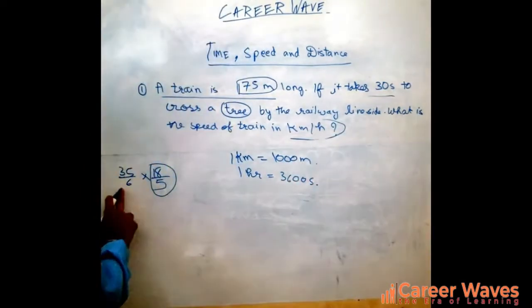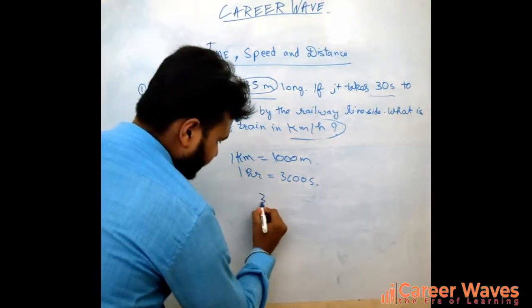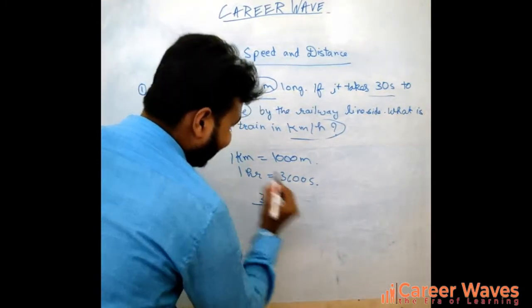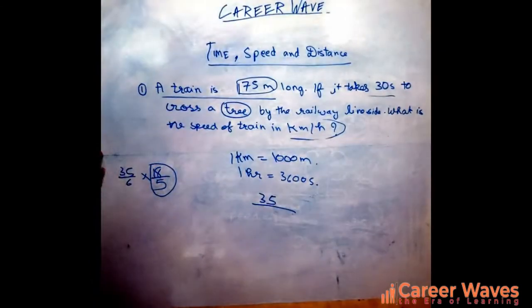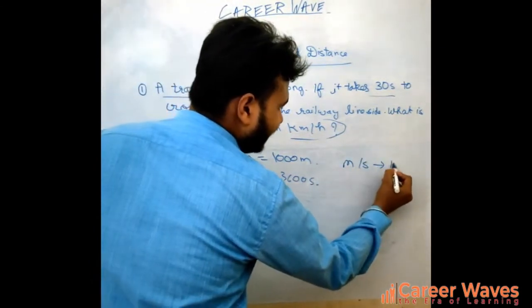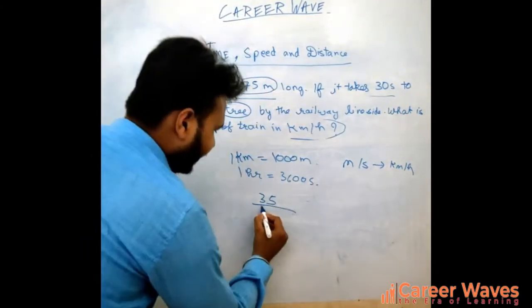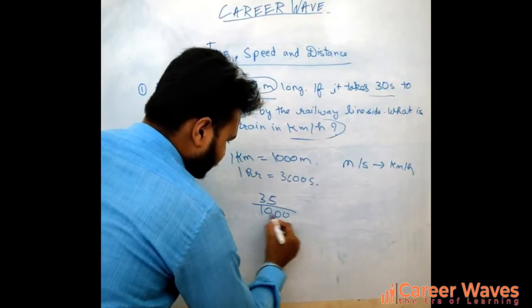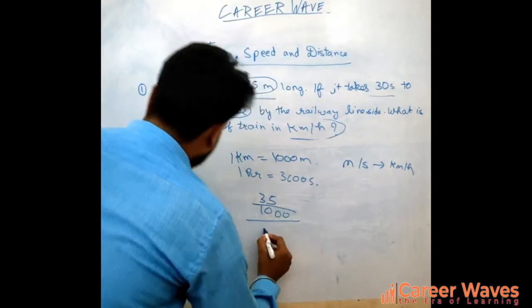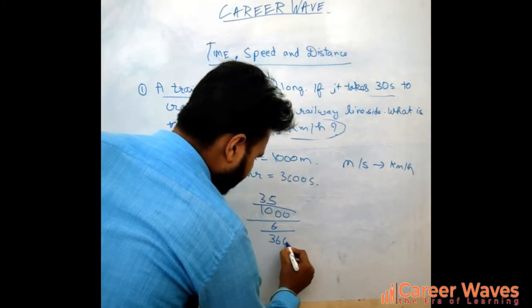So when we convert 35 by 6, meter per second into kilometer per hour, we take 35 divided by 1000 divided by 6 divided by 3600.